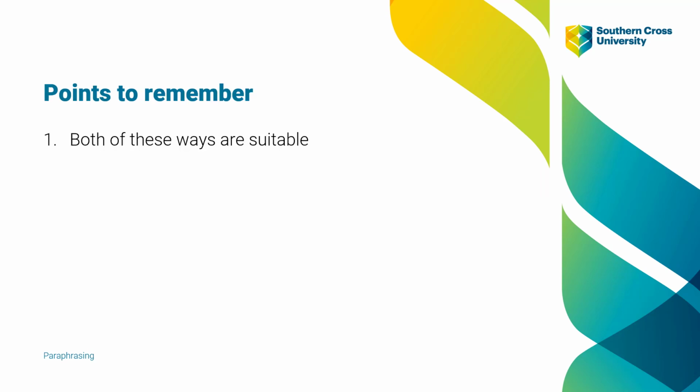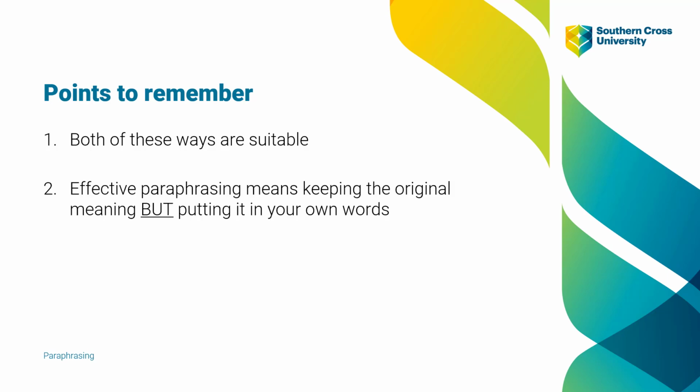So both the author and the information prominent are suitable methods to paraphrase. The important thing to remember with paraphrasing, however, as we have seen in those examples, is keeping the original meaning of the idea and words we want to use, but putting them into our own words. That is the crucial point. That is how we avoid plagiarism.